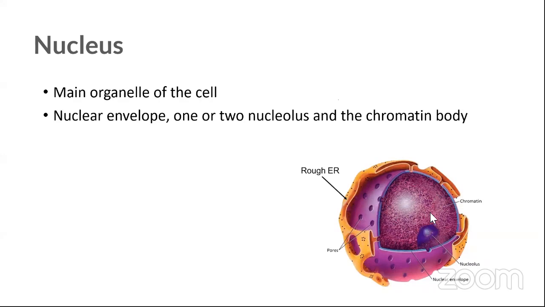What does the chromatin do? We'll be studying it in a while. And then we have the nuclear envelope covering the chromatin, covering the nucleolus. And then coming outside, we have the rough endoplasmic reticulum. Now why am I talking about the rough endoplasmic reticulum when I have the heading as nucleus?